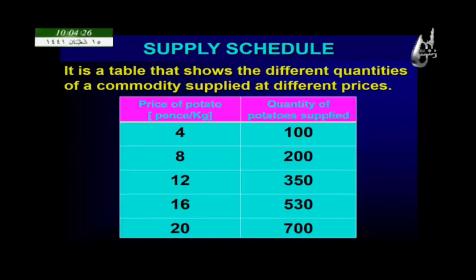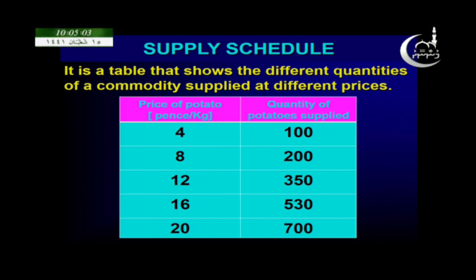And let's move on to the supply schedule, just like a demand schedule. Here also the supply schedule is a table which shows the different prices and different quantities of supply. So look at this table. The prices are increasing from 4, 8, 12, 16 and 20, and the quantity supplied is also increasing from 100 to 700. So here when the price goes up, the quantity supplied also goes up. So this relationship is called the supply schedule.